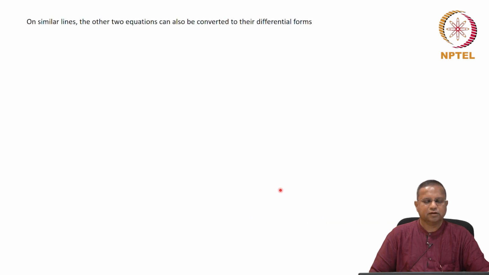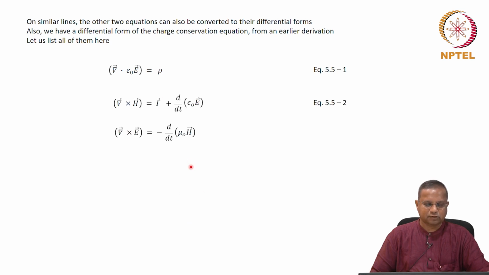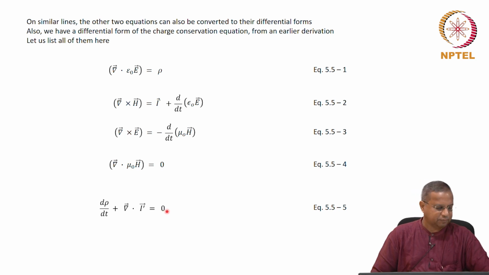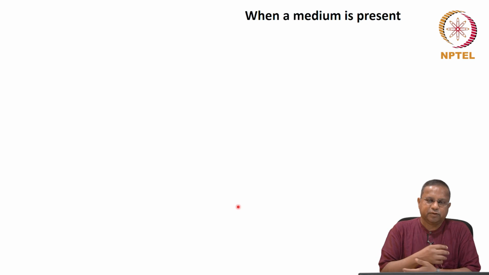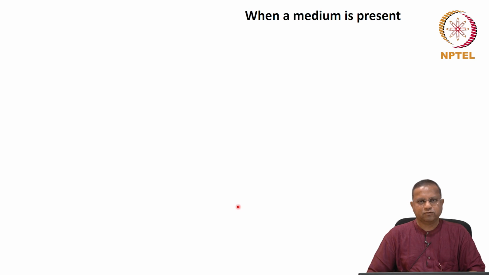And then you did an exercise to convert the other two into their differential forms. And this is the list of all the differential forms of the Maxwell's equations along with the charge conservation equation in differential form, which we ourselves derived right in the beginning of this chapter. And then we said when a medium is present, the effects of the medium come into the picture. So far, the development was in free space. The permittivity of free space, epsilon naught, was used, and the permeability of free space, mu naught, was used.